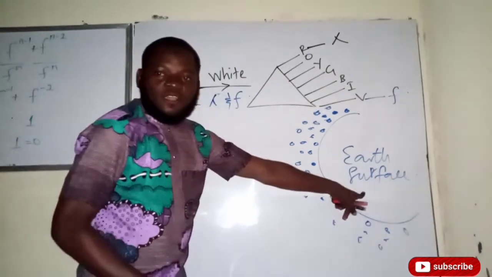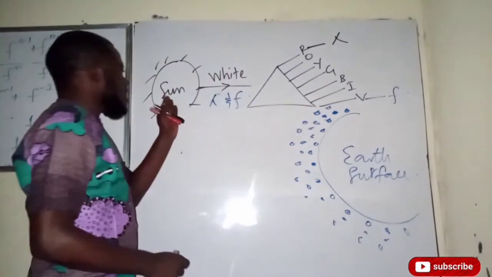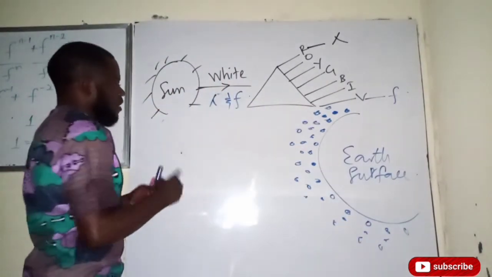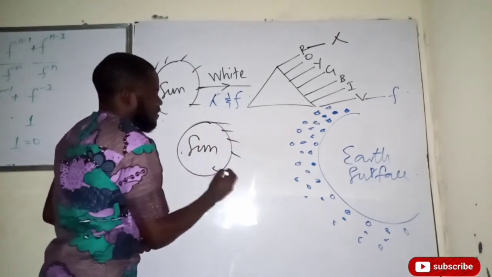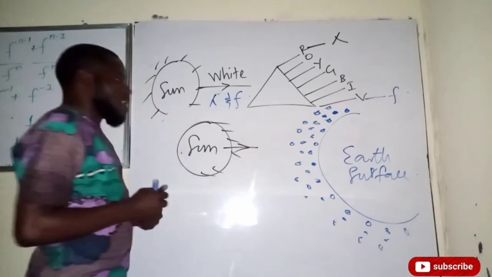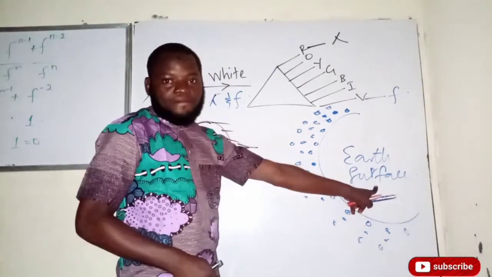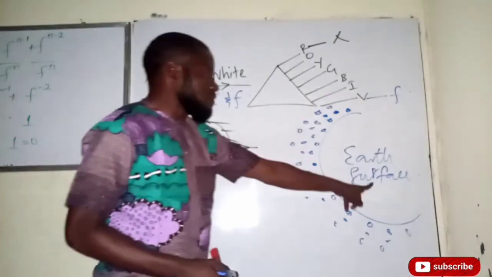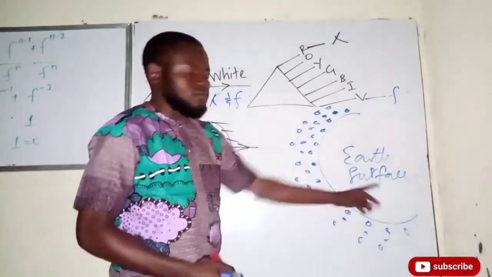If this is the Earth's surface and these are the particles in the atmosphere, whenever the sun rises, this is the sun that rises in the morning, and it's now producing a white light that wants to shine on the Earth's surface.